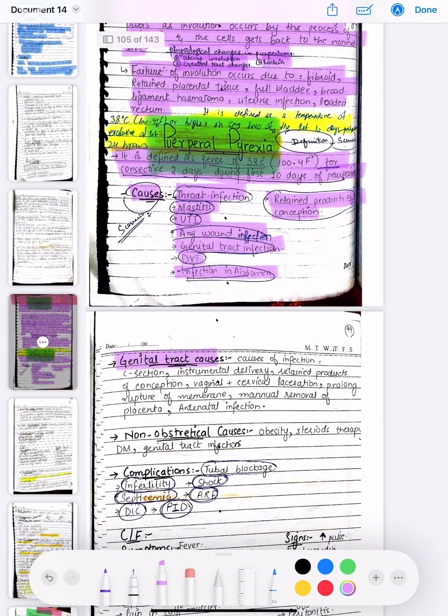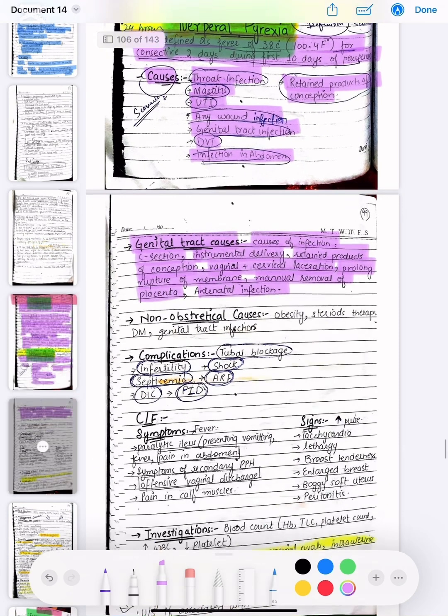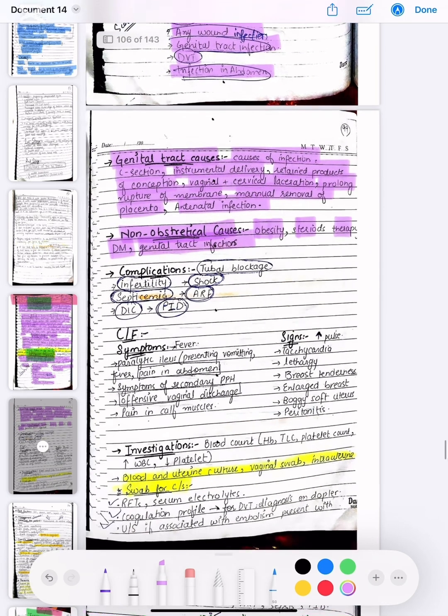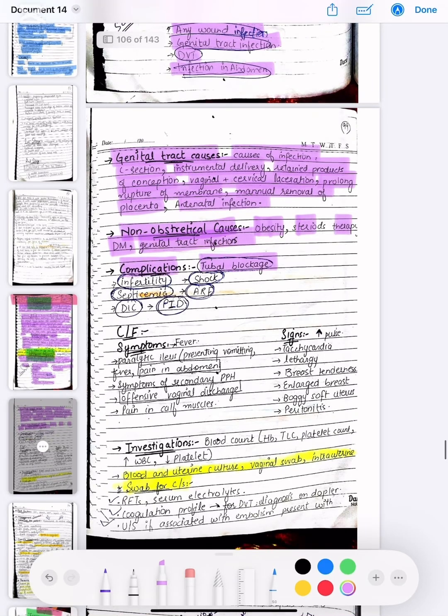Now the genital tract causes are C-section, instrumental delivery, retained products of conception, vaginal and cervical lacerations, prolonged rupture of the membrane, manual removal of the placenta, and antenatal infections. The non-obstetrical causes are obesity, steroid therapy, and diabetes mellitus and genital tract infections. The complications are tubal blockage, infertility, shock, septicemia, DIC and PIDs.